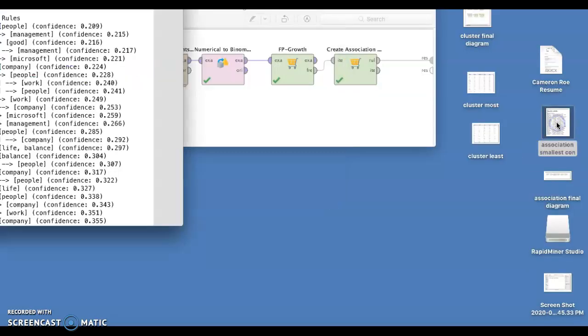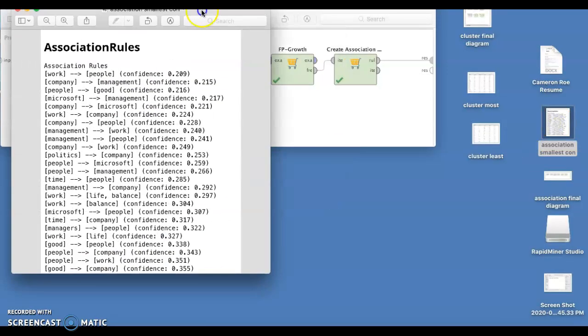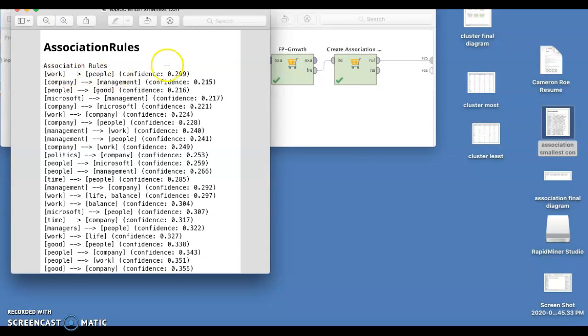I found that in the association work, for people, the confidence that those 2 would be associated under the cons was 0.2% of the time. What that told me is that although it may be a negative workplace, they don't feel that the people there make the workplace negative.